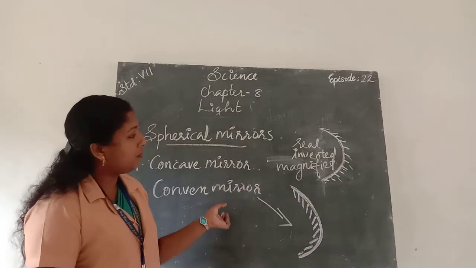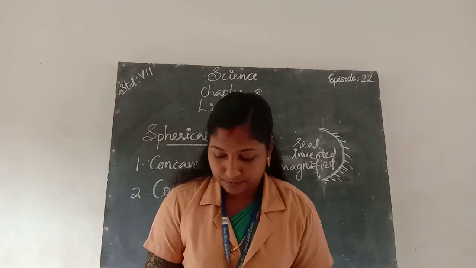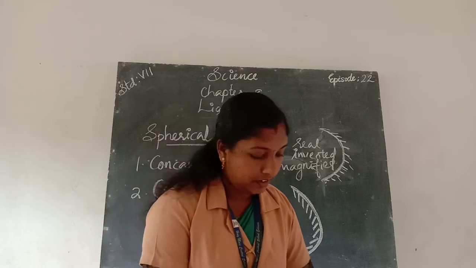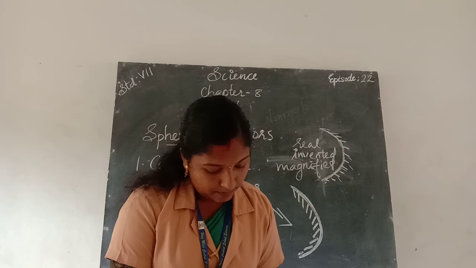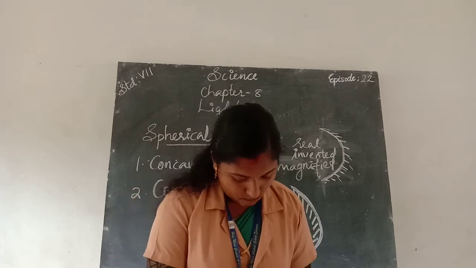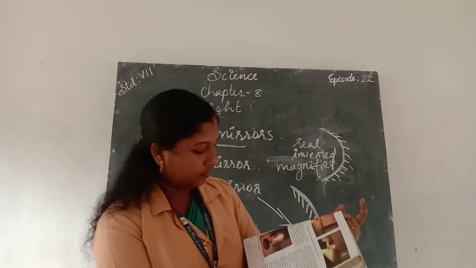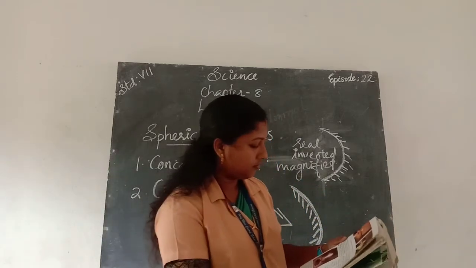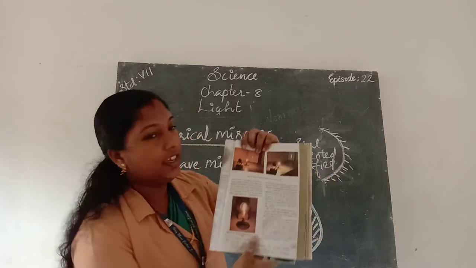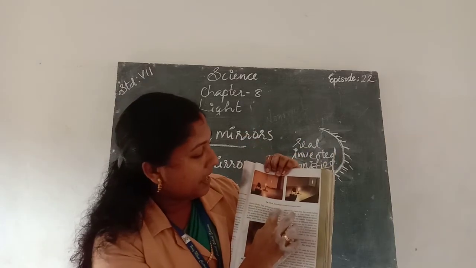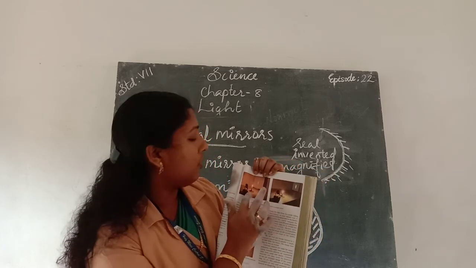For this, in your textbook, page number 181, we can see the real images formed by a concave mirror.